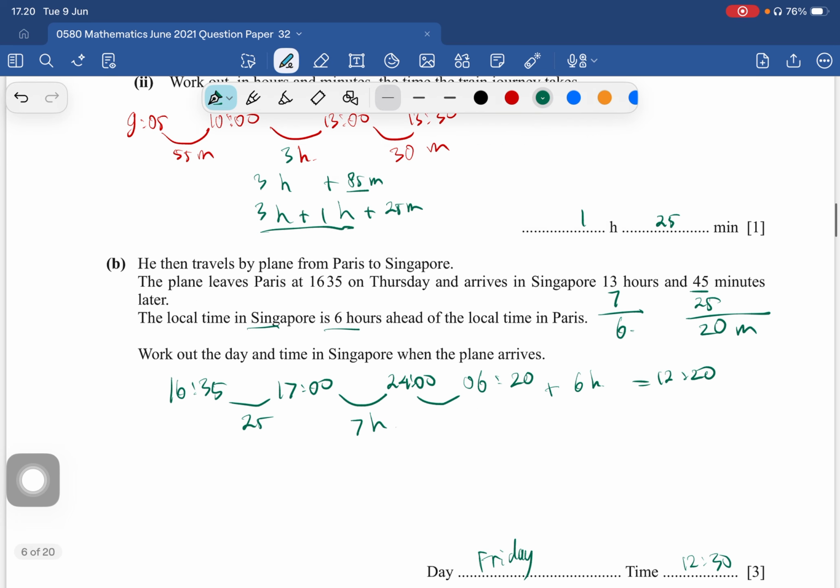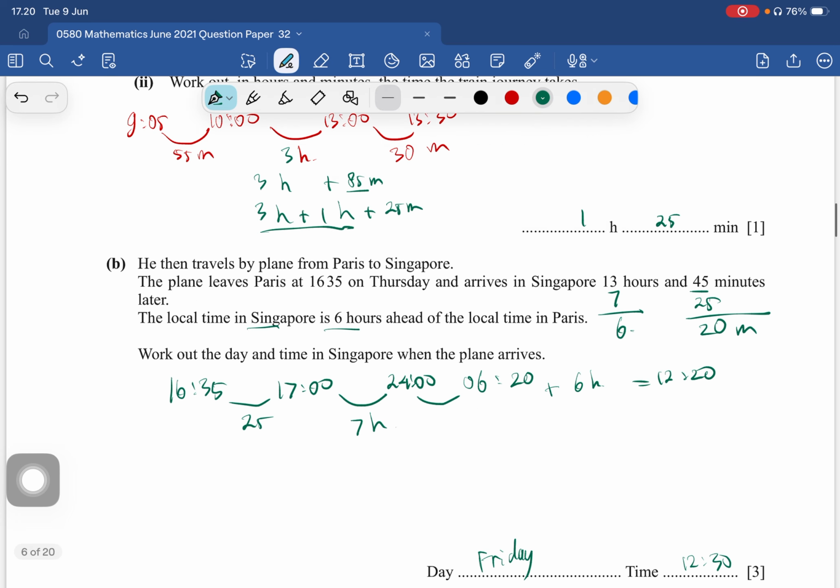The plane takes 13 hours and 45 minutes, so this is 13.75 hours. So 10,736 divided by 13.75. So here the average speed is 780.8 km per hour.